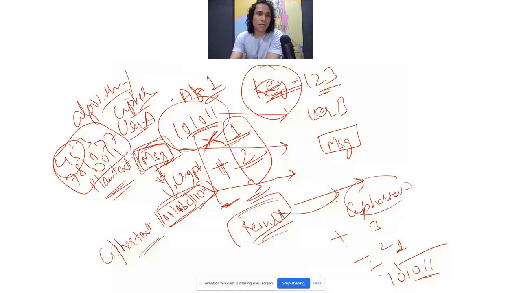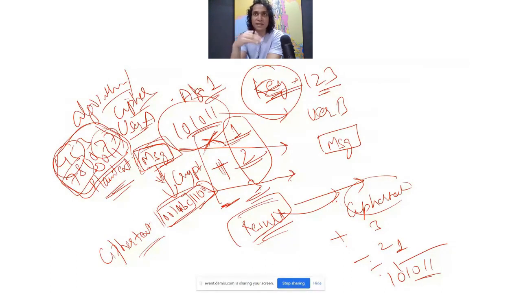It could pick, for example, 45, or it could pick 77, or it could pick 781 as the key. So overall, all these possibilities of the key are called key space, and the value that you pick from that key space is called a key. As you can maybe guess, the bigger the key space, the better, because the more difficult it is for attackers to find out the right key.